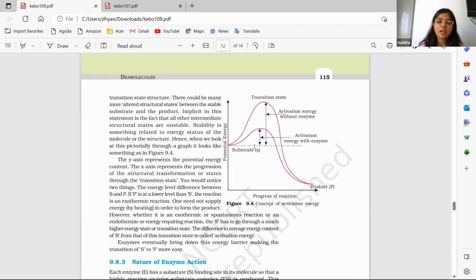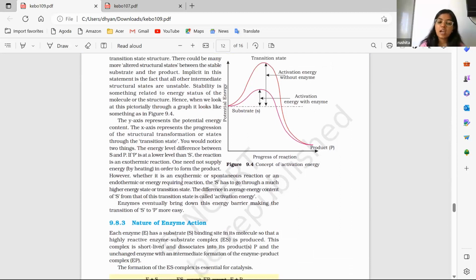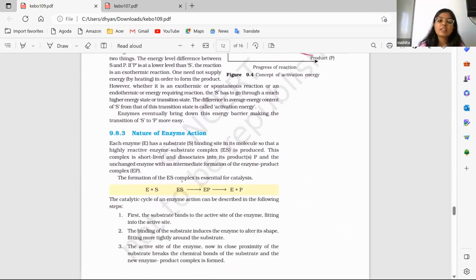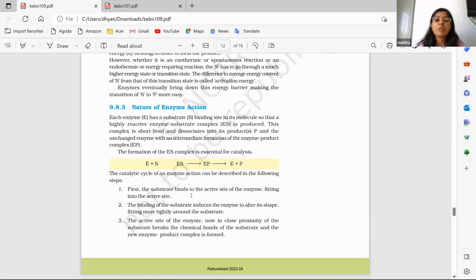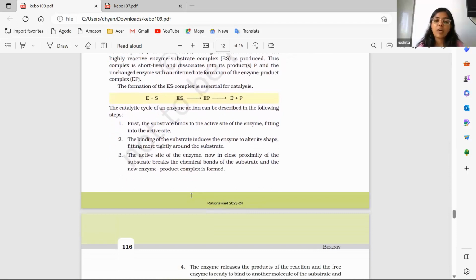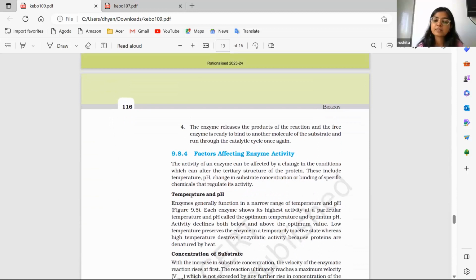Then the description of the graph is given on this side: what activation energy is, and why the energy decreases with the enzyme. And here is the action of enzymes: how the enzyme converts substrate into product, how the enzyme binds to the substrate, and then when the product is made, how the enzyme rearranges itself and separates so it can act again. The whole process of the catalytic role of the enzyme is given here.